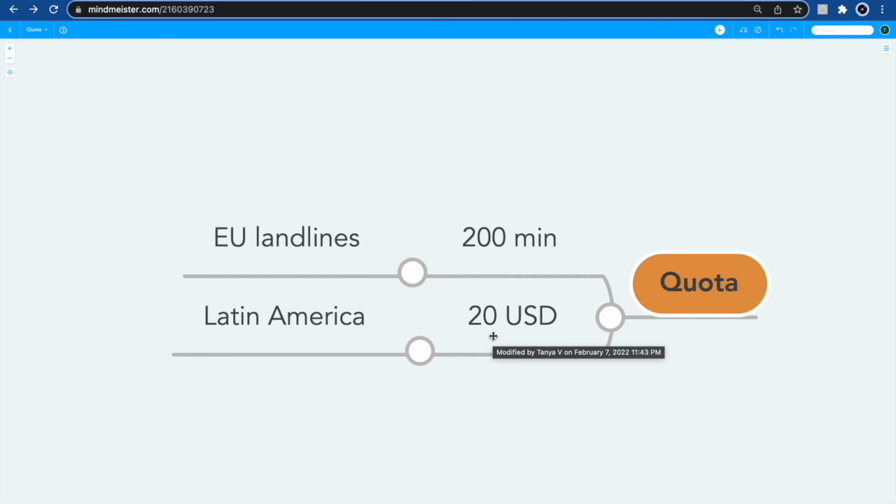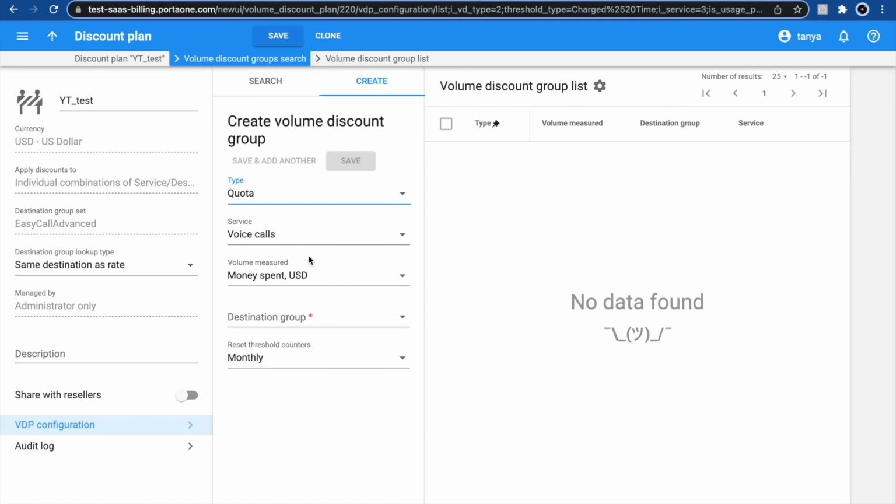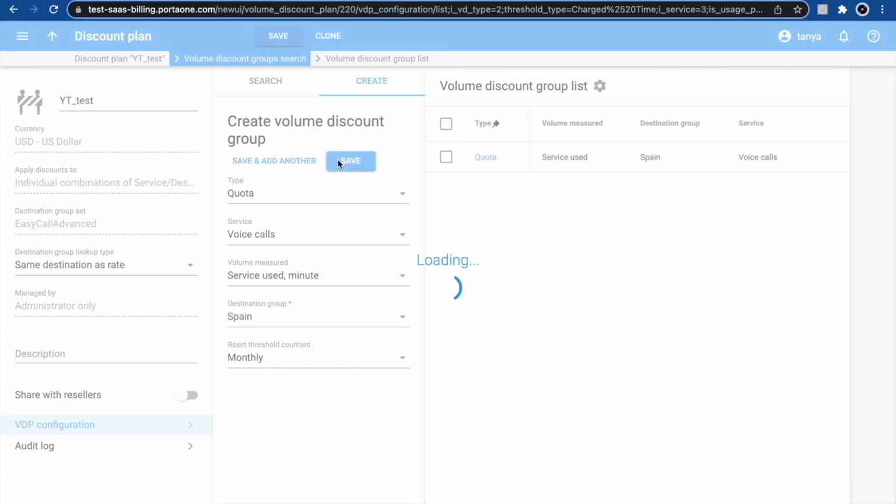And this money will not be deducted from the customer's balance. It will be deducted from this dedicated balance in the volume discount group. For our example, let's choose service used in minutes, set the destination group Spain for this quota. Let's click save.